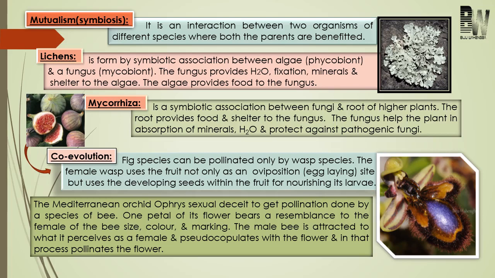So these are some of the examples related with mutualism. And this brings me to the end of this class, and today in this class we have discussed something about population interaction. And what you have to do is first you should know the relationship. After that you have to study the examples given in your textbook. Okay, and I hope you can understand all the points, and thank you very much for your attention.